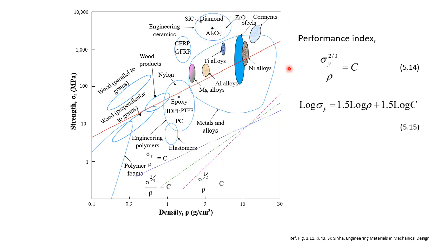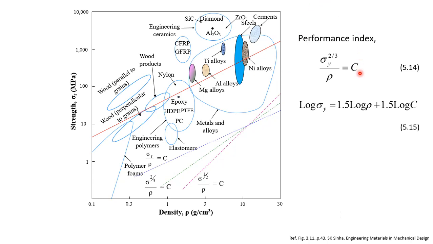So we can see that using this approach, Ashby's approach, we can find out the best material for any kind of mechanical application. In this example, we have used a cantilever as one of the structural members, but we can have other kinds of application. We can have a tie rod, we can have 3-point bending, and so on.